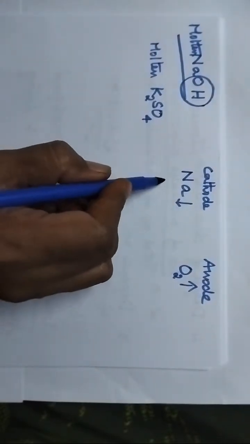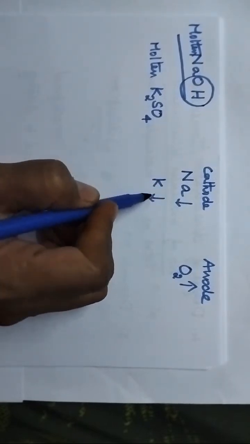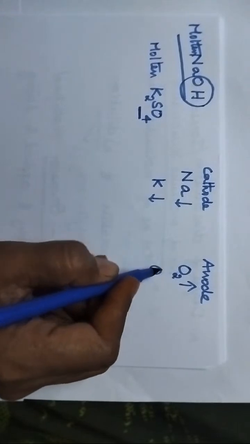At the cathode, potassium metal will be deposited, and here also the anion contains oxygen as one of the atoms, and hence oxygen gas will be liberated at the anode. So in the case of molten solutions, only one electrolyte will be present.